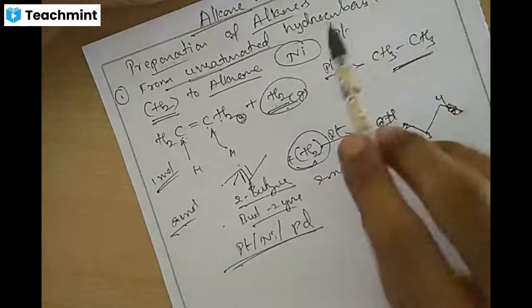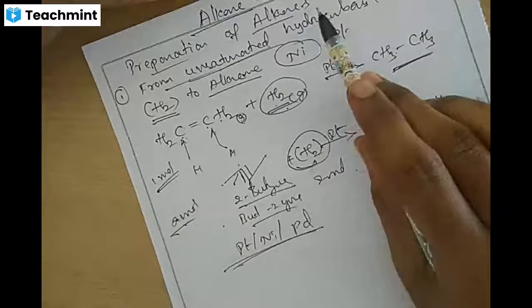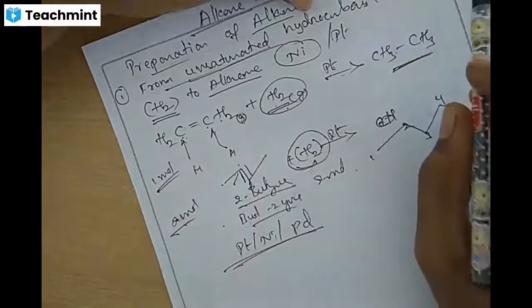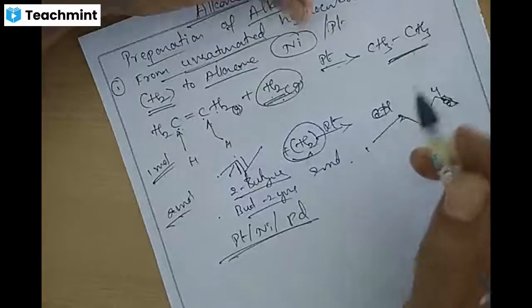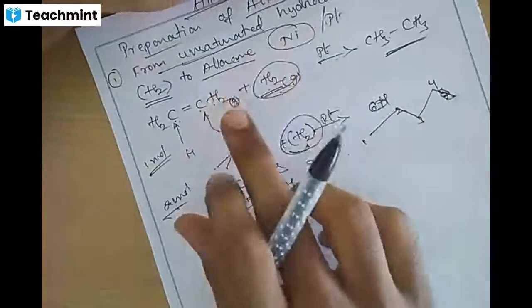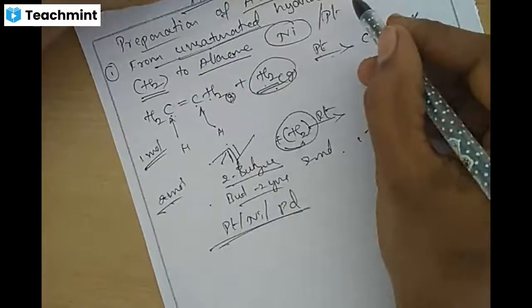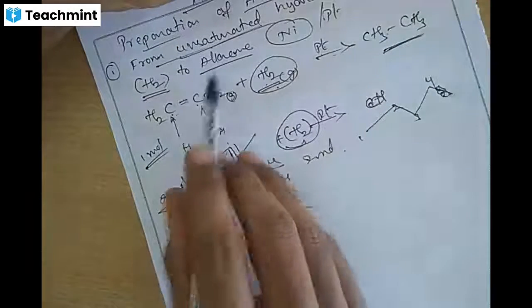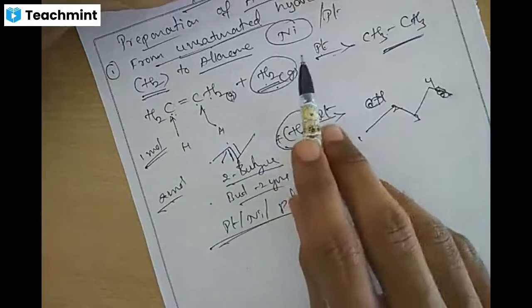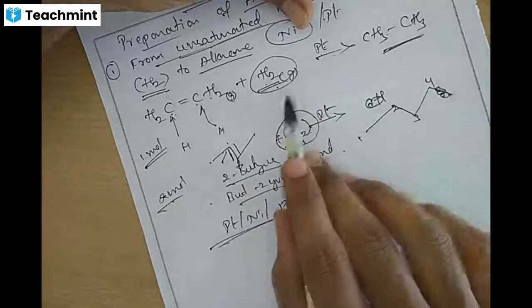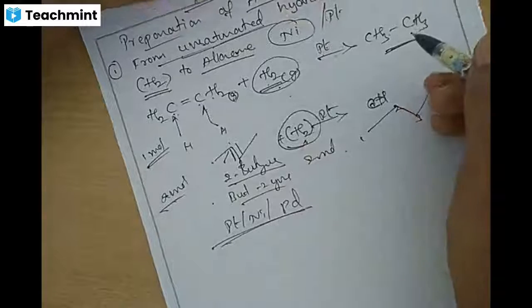Okay. So preparation of alkane. A carbon-carbon double bonded compound is called an alkene. A carbon-carbon triple bonded compound we call an alkyne. Preparation of alkane from unsaturated hydrocarbon. First method of preparation: alkenes or alkynes are treated with dihydrogen in presence of platinum, palladium or nickel catalyst, which gives alkane.